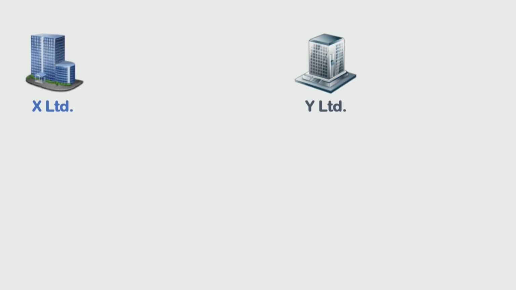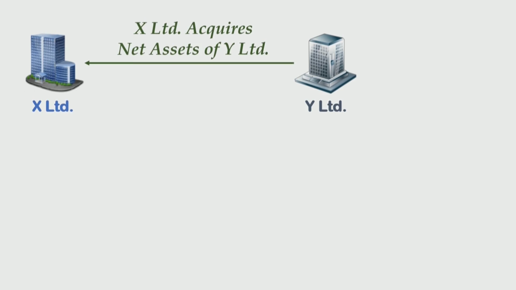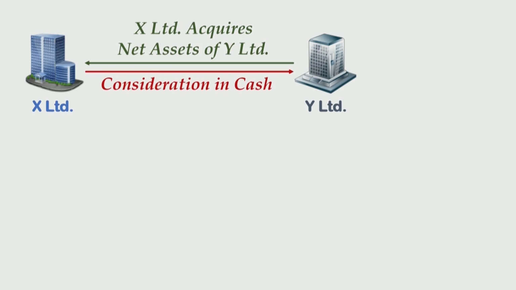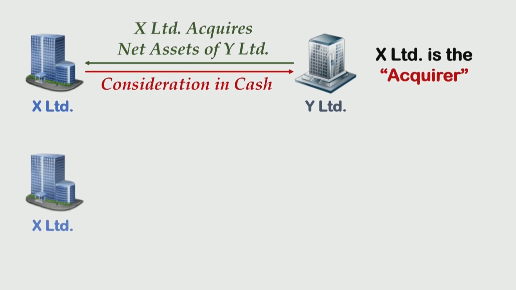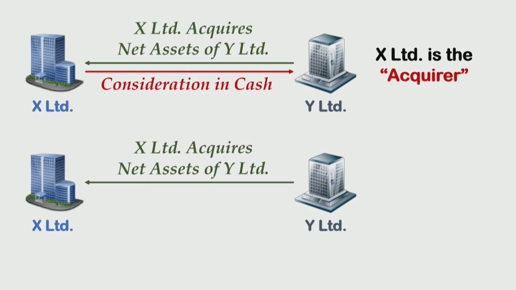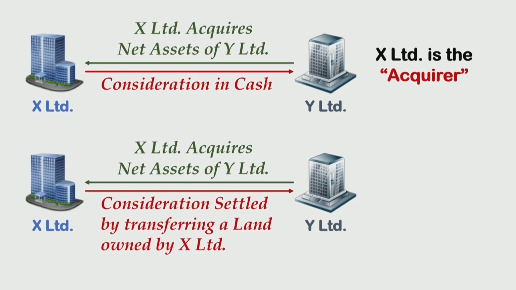So consider the fact that there are two companies, X Limited and Y Limited. X Limited acquires the net assets of Y Limited and the consideration is settled in cash. In such case, clearly X Limited is the acquirer. Another example, X Limited and Y Limited are the two companies. X Limited acquires net assets of Y Limited and consideration is settled by transferring a land which was owned by X Limited.